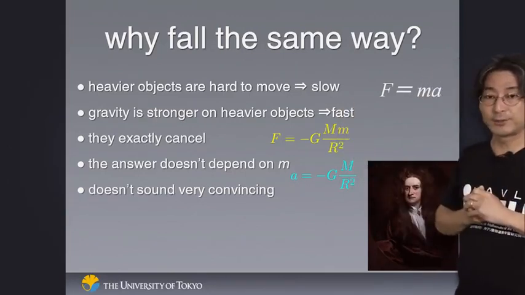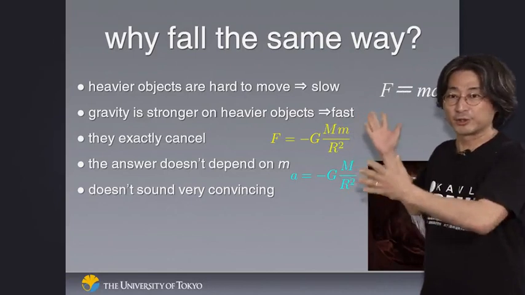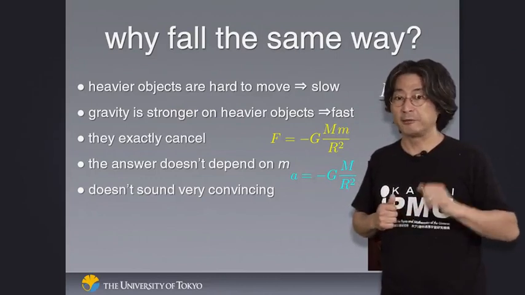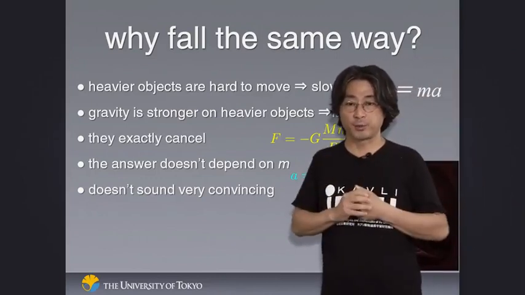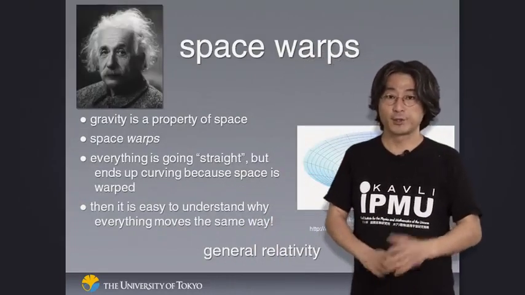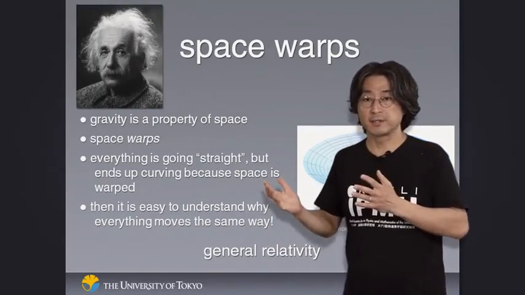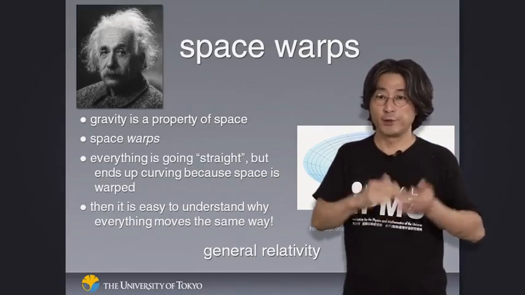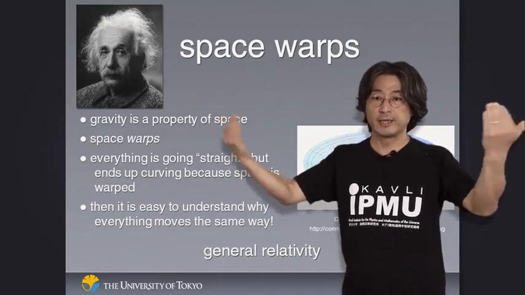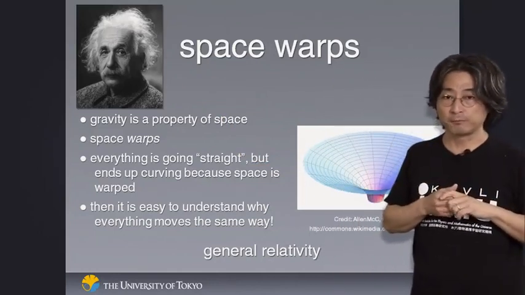But if you listen to this explanation, I'm sure you feel it's not very convincing. Somehow it looks just too miraculous that the same m appears in two equations and they exactly cancel against each other. And who do you think was worried about this question the most? A famous guy, namely Albert Einstein. He thought about this problem a lot. Why do objects of different masses move in the same way? Newton's explanation was not quite satisfactory because it relies on cancellation between two equations, and so didn't quite let us believe that that is exactly what's going on.